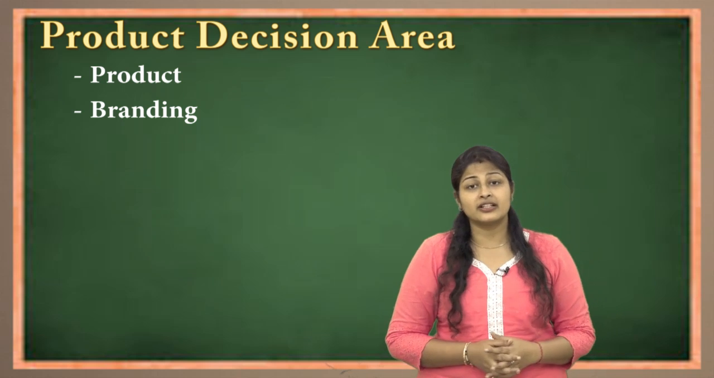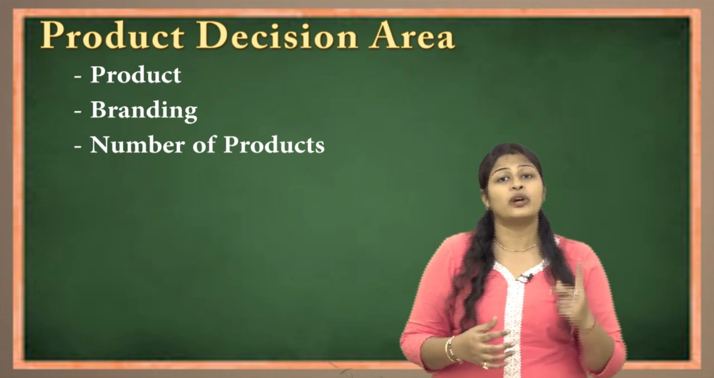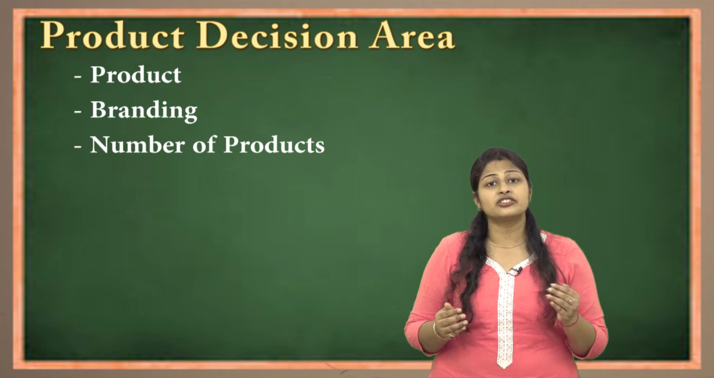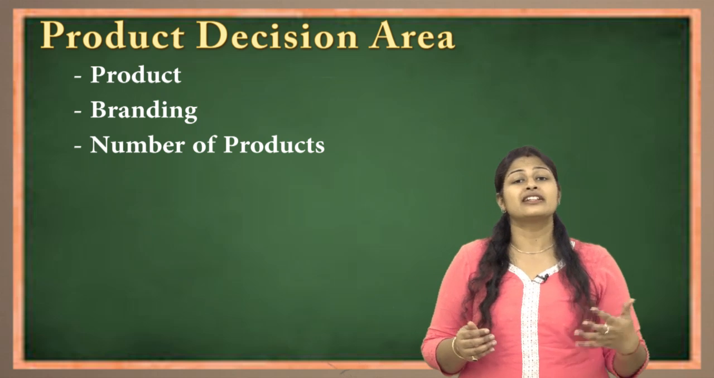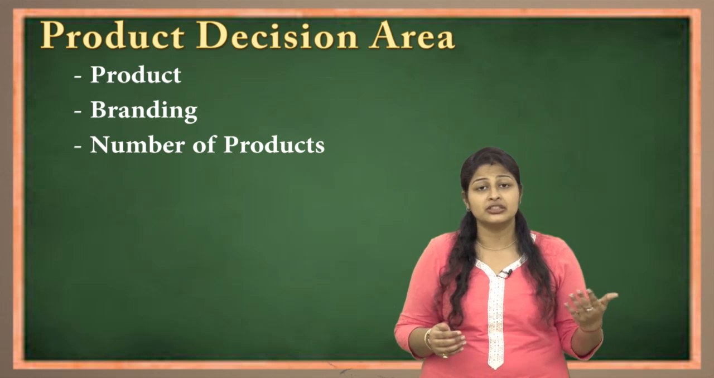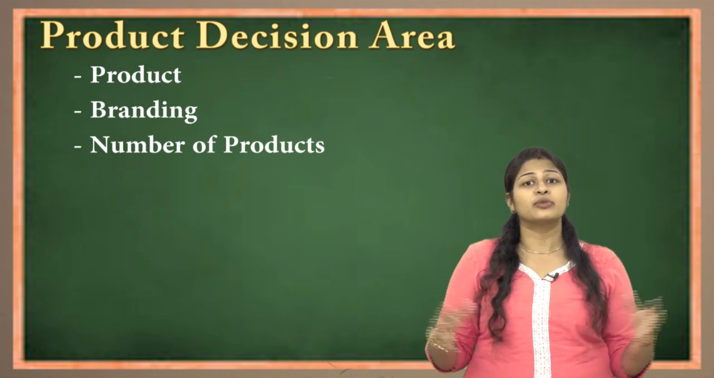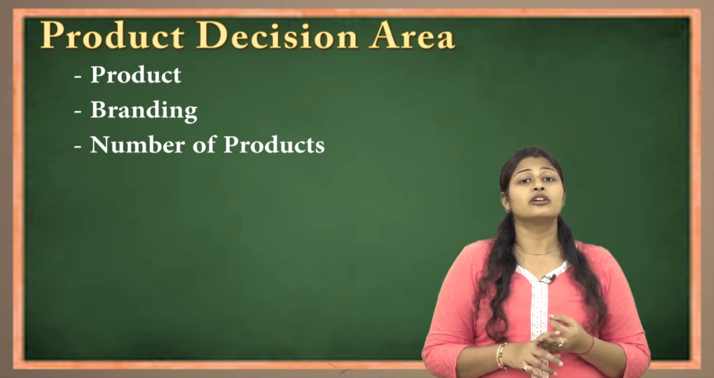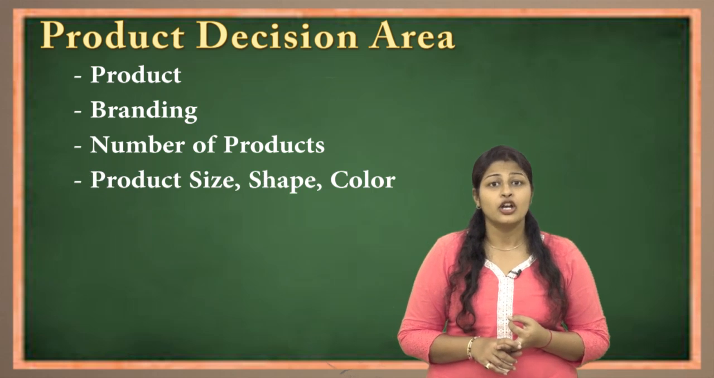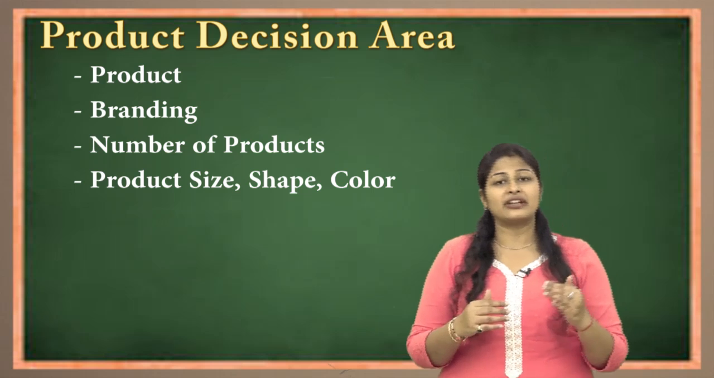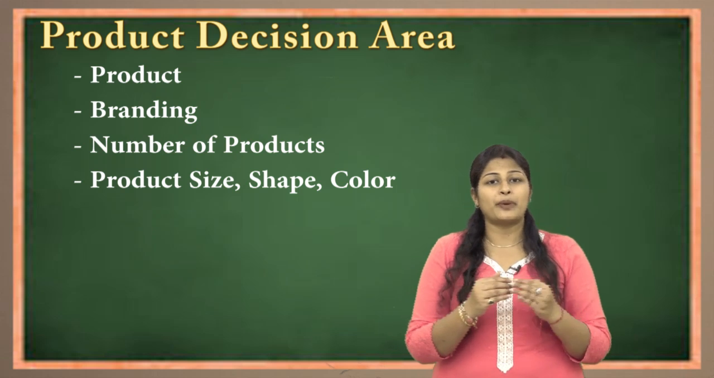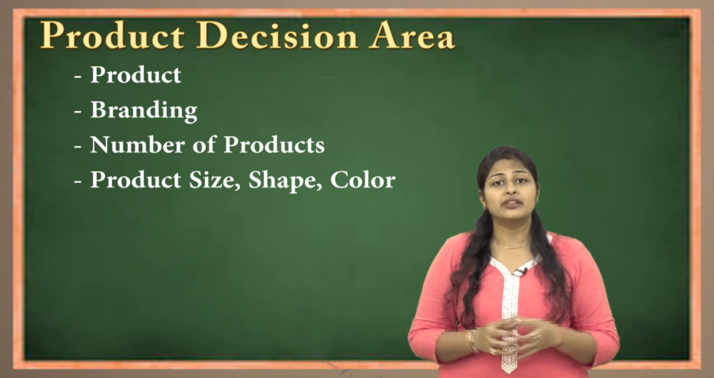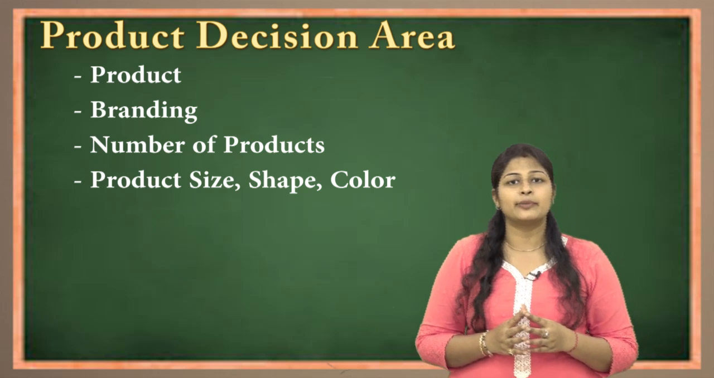Next is the number of products, whether I want to introduce only one product or multiple products. For example, Nike introduced sportswear shoes. Slowly, steadily, they went on extending the product. The product line became vast. Next, after the branding decision and number of products, the manufacturer decides on the product size, shape, color, and in how much sachet. For example, if it is an eatable item, in what packing he wants to give. Then he has to decide on packaging, what information he wants to give on packaging, and labeling, how much in-depth detail is required in the labeling part.